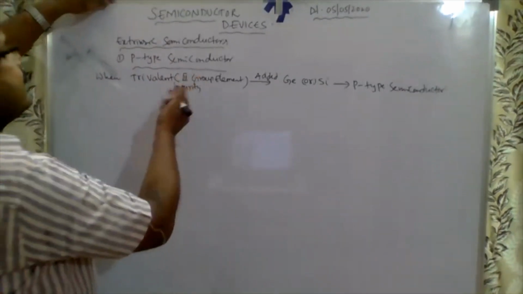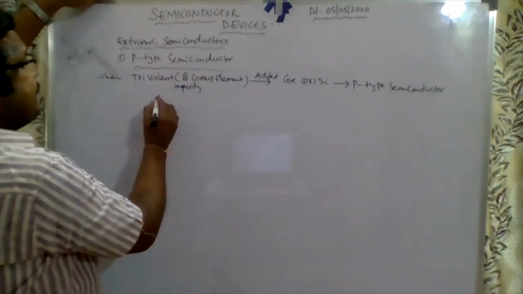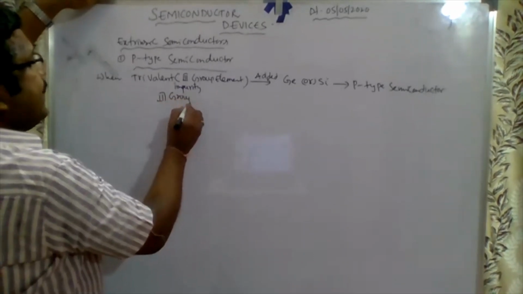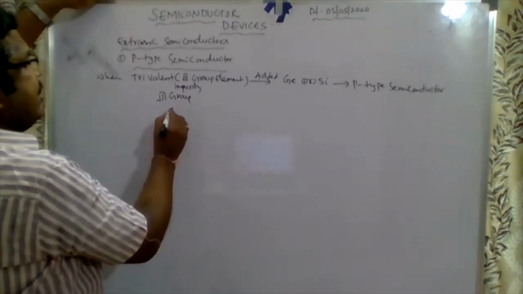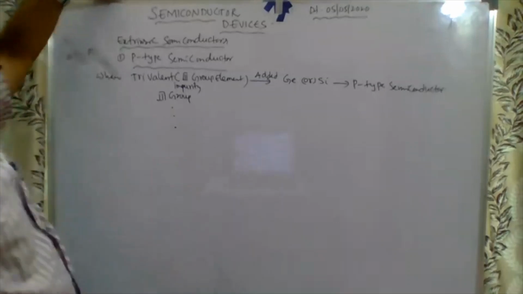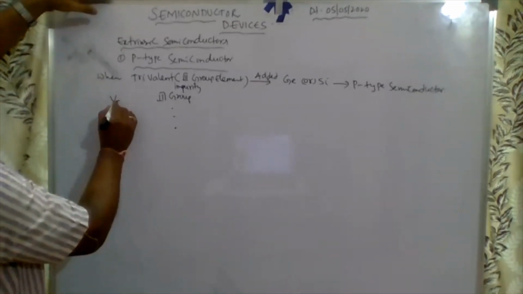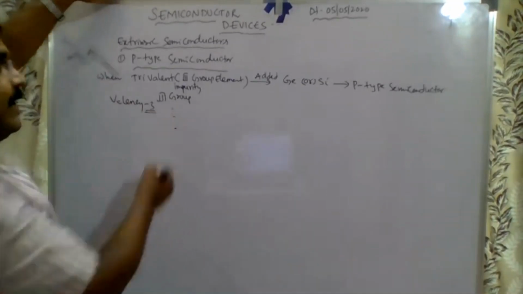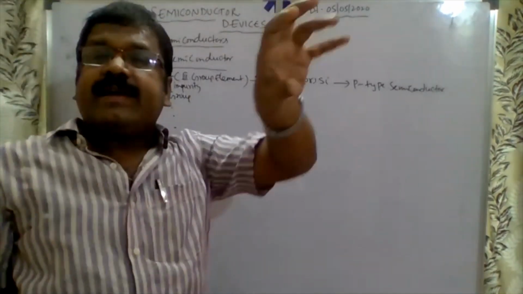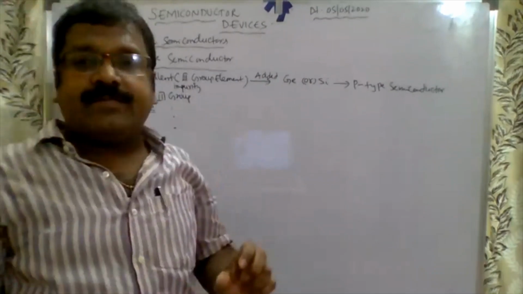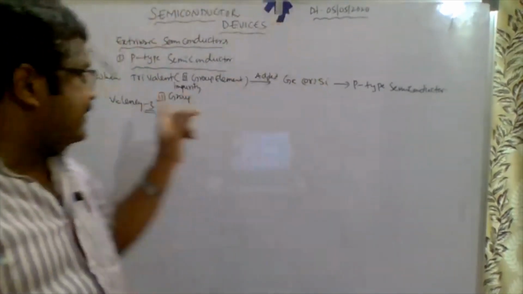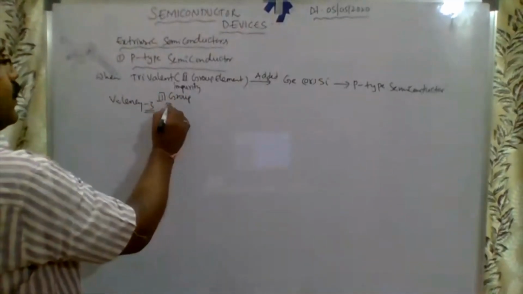What is this trivalent? Trivalent means third group, valency 3, three electrons. What is the valency for the third group? Valency 3. That's why there are 3 free electrons in the valence shell of third group elements.